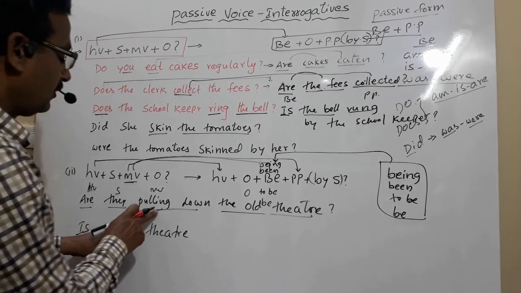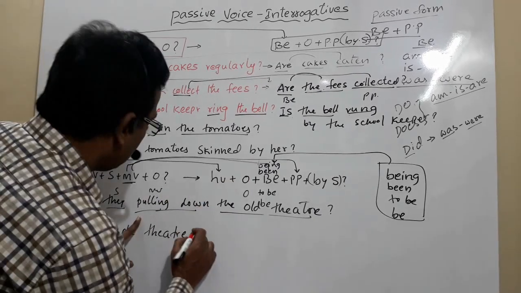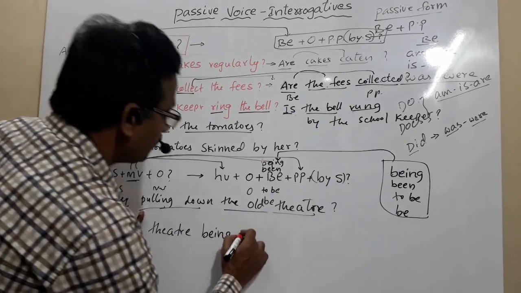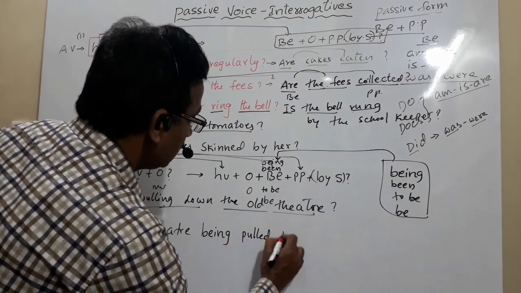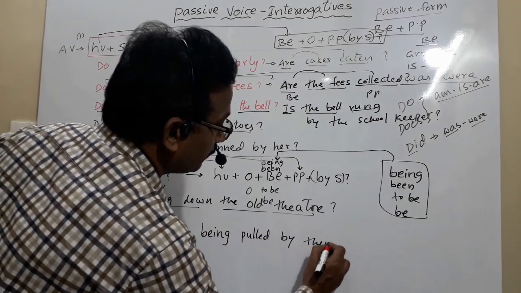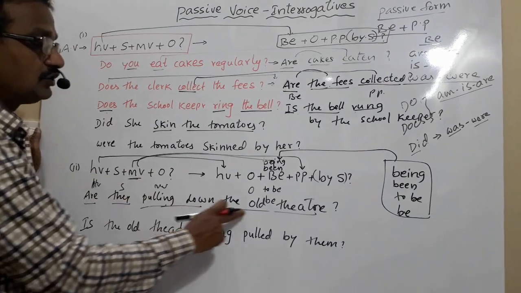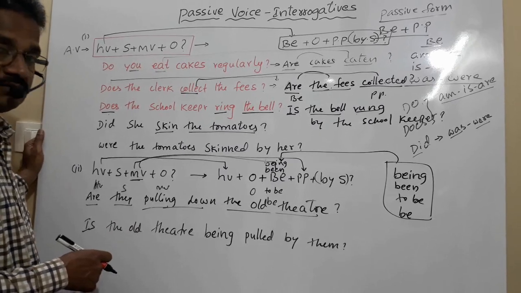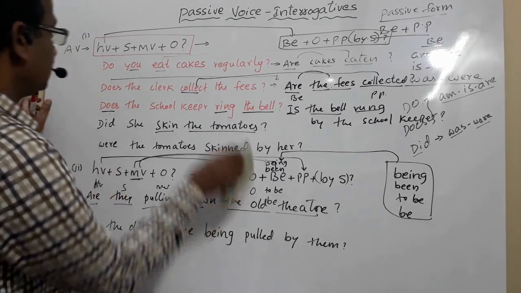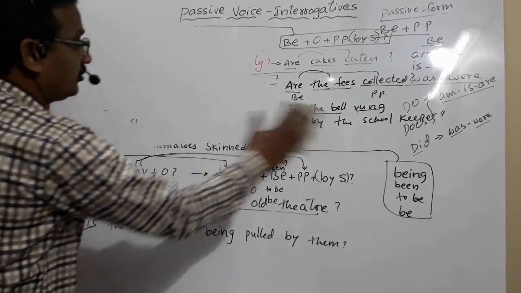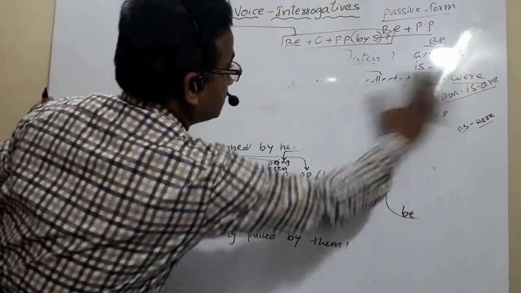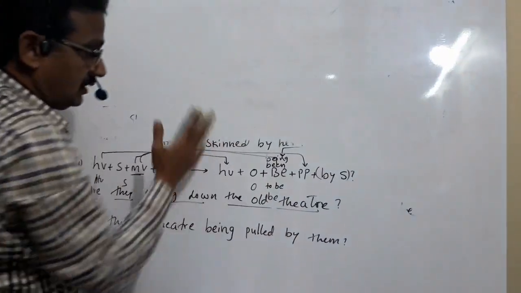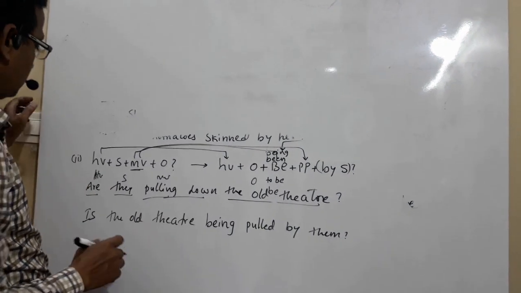and pulling is the fourth form, the ing form. The ing form is being. Pull's past participle is pulled, by them. So, are they pulling down the old theatre? Its passive form is: is the old theatre being pulled by them? That's the sentence in passive form, in interrogative passive voice. Another way of asking questions, you can formulate that.